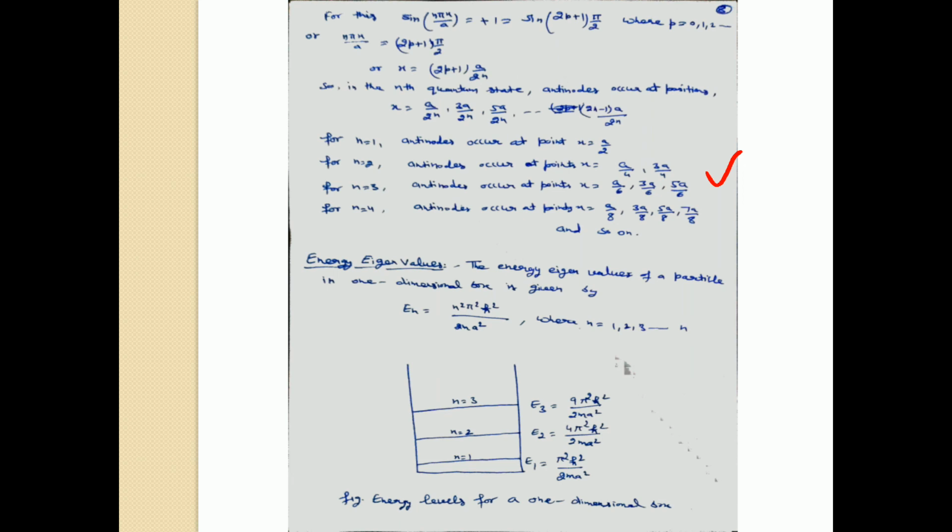Energy eigenvalue. The energy eigenvalue of a particle in a one-dimensional box is given by En is equal to n square pi square h cut square upon 2m a square, and n can have values from 1, 2, 3 and so on. We can plot different energy eigenvalues for different states. For n is equal to 1, E1 will be equal to pi square h cut square upon 2ma square, E2 is equal to 4 pi square h cut square upon 2ma square, and E3 is equal to 9 pi square h cut square upon 2ma square and so on. You can calculate the energy of different states.